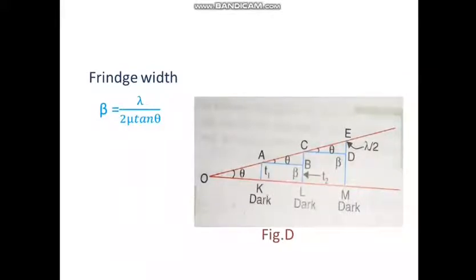We may write beta equals lambda upon 2 mu tan theta. For small values of theta, tan theta equals theta, and therefore beta equals lambda by 2 mu theta.